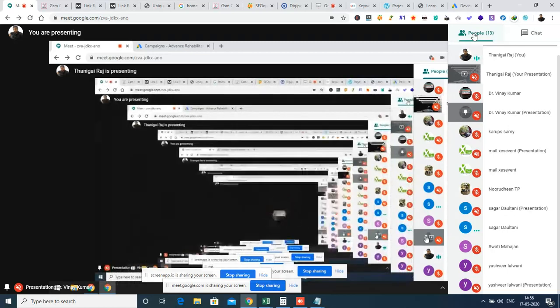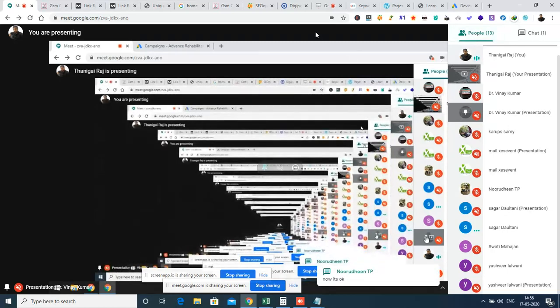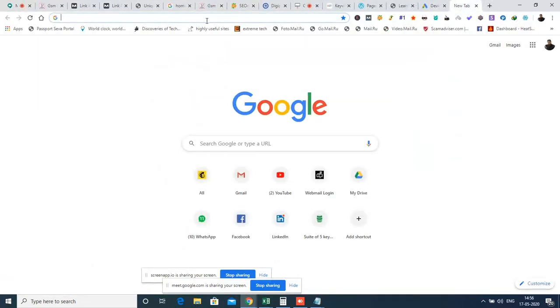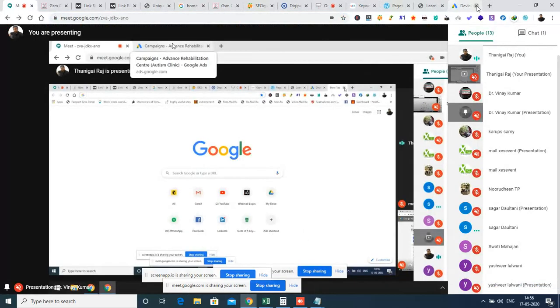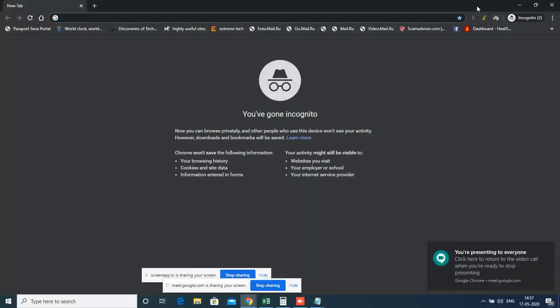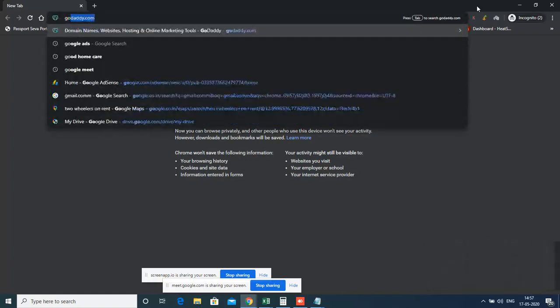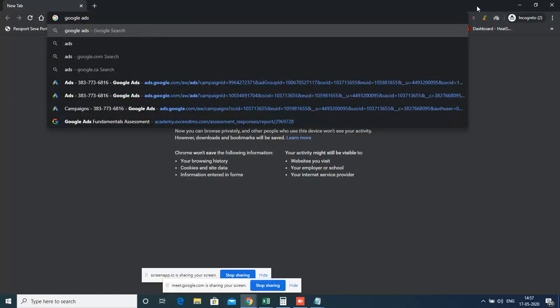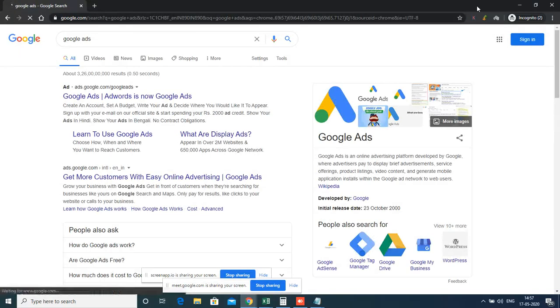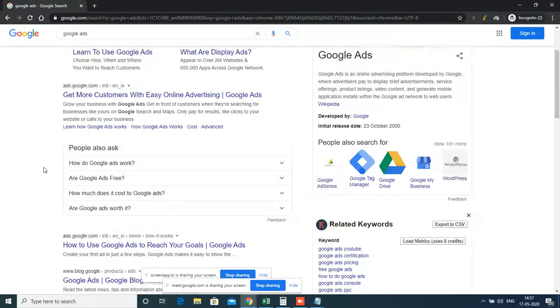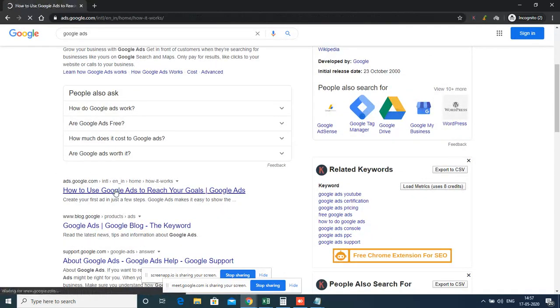So everyone do one thing. Create a new tab in your browser. I hope everyone can view my screen. I'm going to create the first phase now. I will use incognito mode so that I can start freshly like you. I created a new tab, and here I'm going to type Google Ads and press enter.